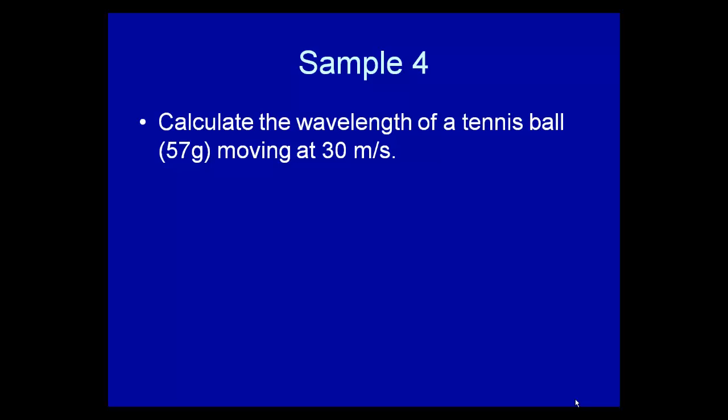So let's calculate the theoretical wavelength of a tennis ball, 57 grams, moving at 30 meters per second. So I'm going to say lambda is equal to h over p. It's called the de Broglie wavelength. h is 6.6 times 10 to the negative 34th joule seconds, divided by, well, momentum is mass times velocity, 0.057 kilograms times the speed of 30 meters per second, which reduces down to 3.86 times 10 to the negative 34th meters. So that's the wavelength of it.